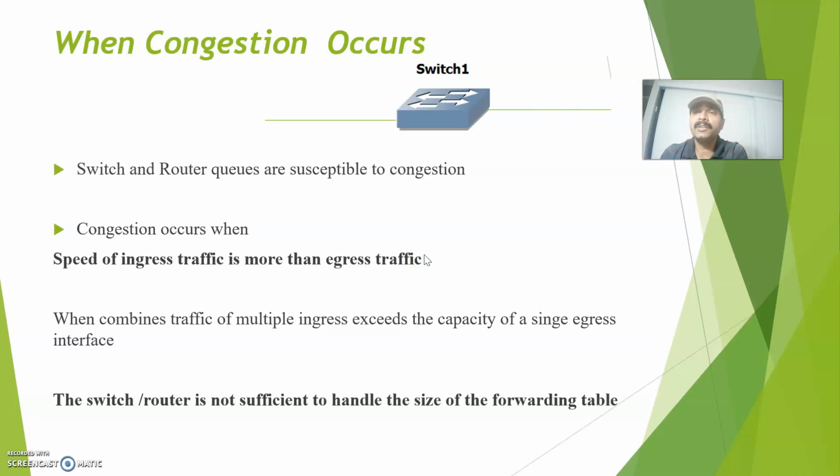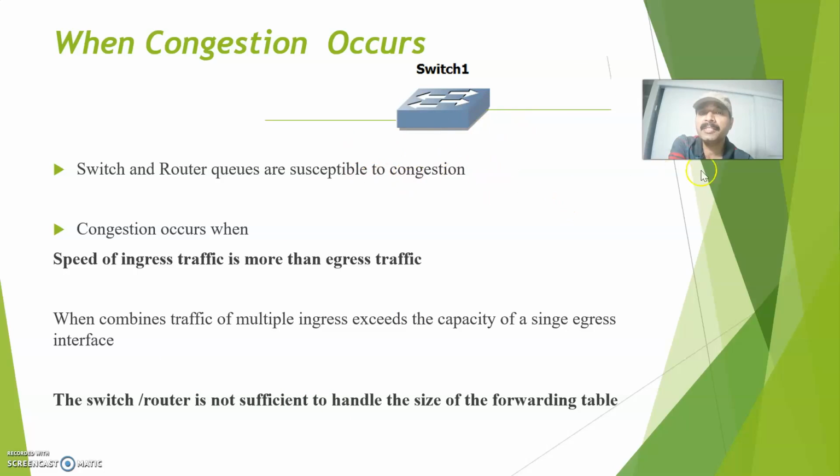So let us understand what congestion is. When can congestion happen? Assume there is a link capacity: when the speed of the ingress interface is more than the egress interface, congestion can occur. The second thing: assume this is going to some router or some WAN link, and the link capacity is around 64 kbps. If it is receiving data at more than 64 kbps, automatically it will lead to congestion and packet drops. And the third thing is if the switch or router is not sufficient to handle the size of the forwarding table. So these are the three possible ways a congestion can happen.